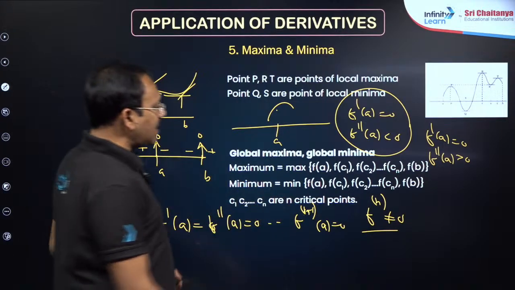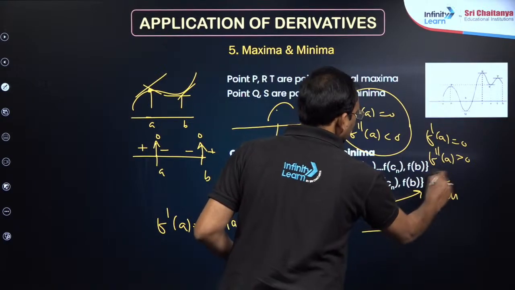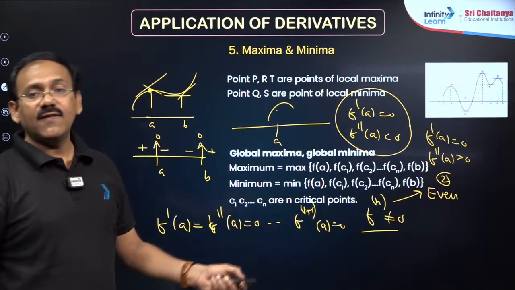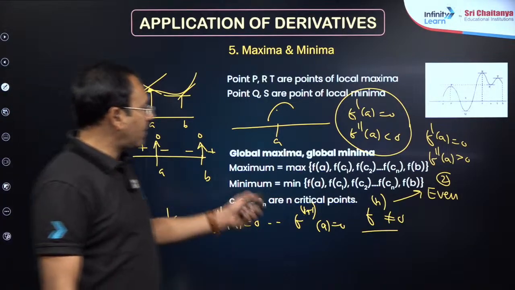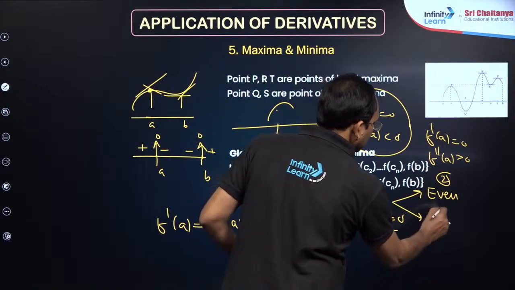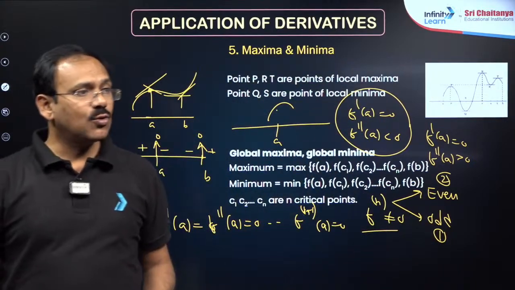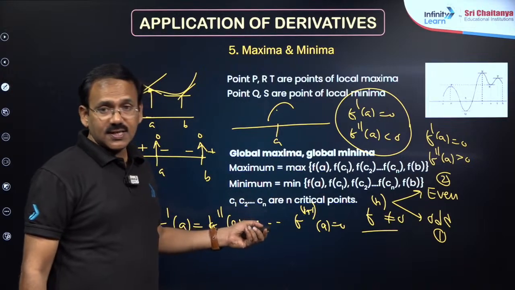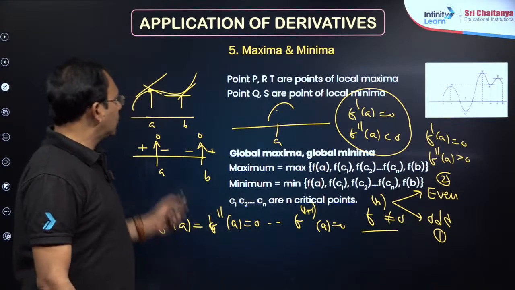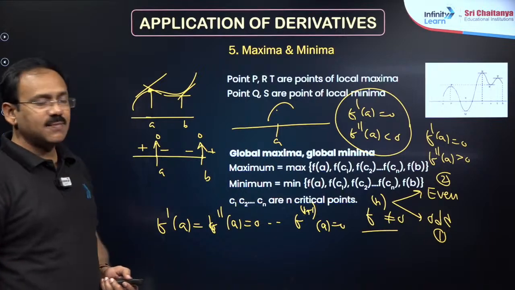If n is even, treat it like 2 and give the conclusion: positive means local minima, negative means local maxima. If n is odd, treat it like 1 and give the conclusion: positive means increasing, negative means decreasing. So these two ideas will help us in doing problems related to maxima and minima.